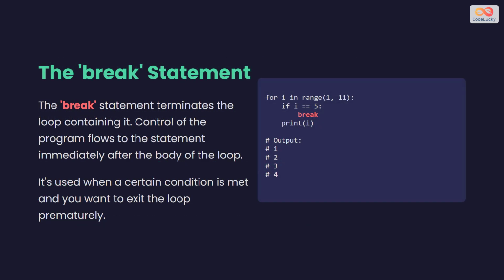The break statement is your emergency exit from a loop. When the program encounters break, it immediately terminates the loop it's in. As you can see, when our counter i reached 5, the break statement was executed and the loop stopped, preventing any further numbers from being printed.